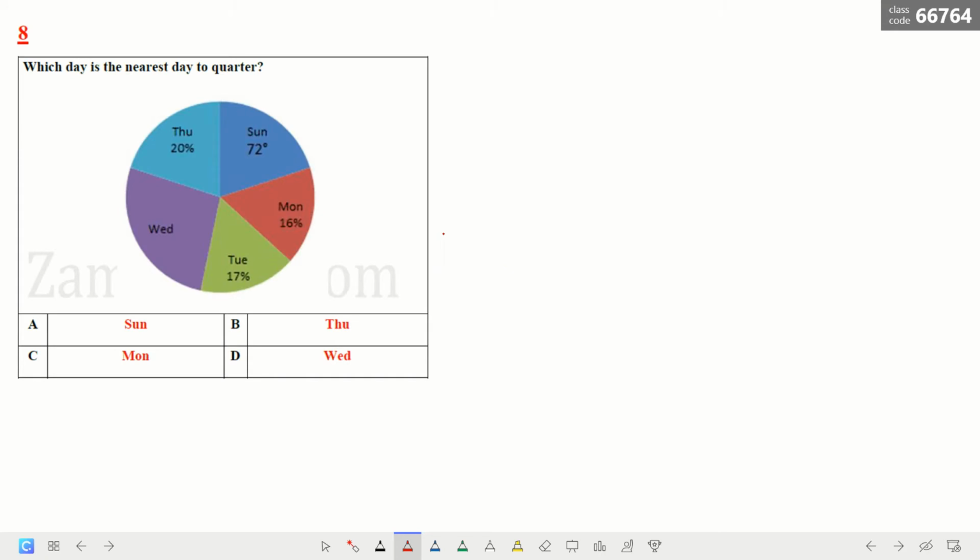In this question here, which day is the nearest to the quarter? You know that the quarter is 25%. So this is the quarter, which is 25%. We have to find which one is very close to 25%. First of all, we don't know what Wednesday is, so we have to add all of these and subtract from 100 to know what the percent of Wednesday is. If I add here 20 plus,